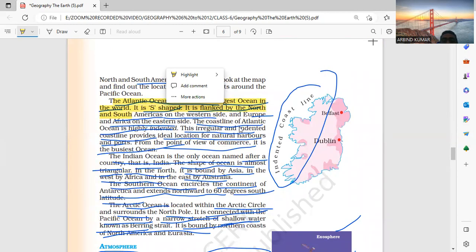America is on the western side, Europe and Africa on the eastern side. Coastline of Europe is on the eastern side. Antarctica, काफी फैला है.